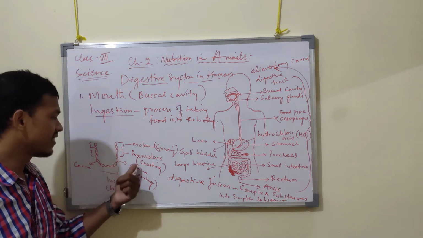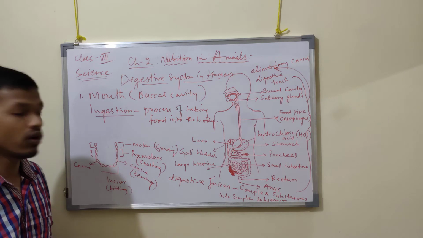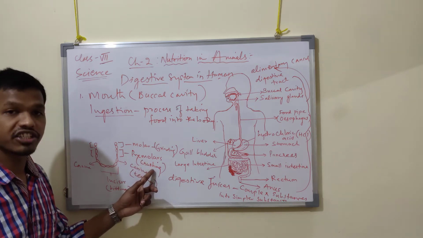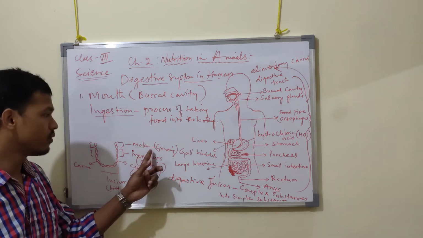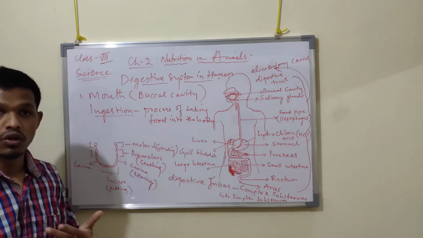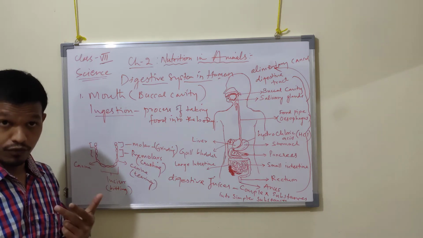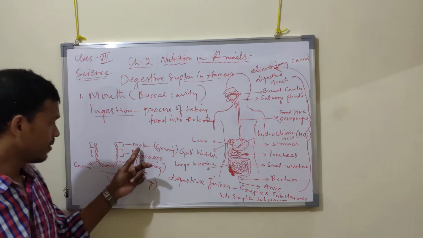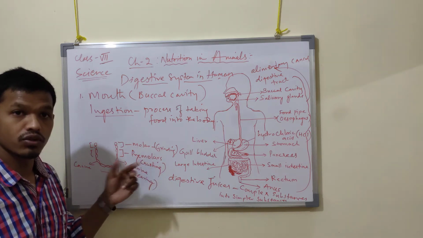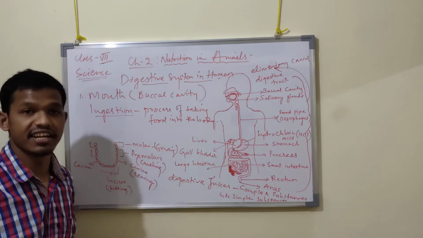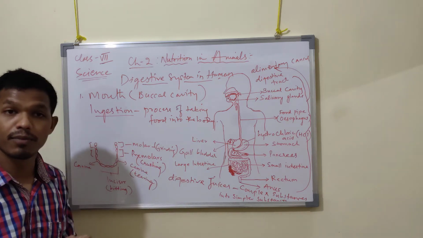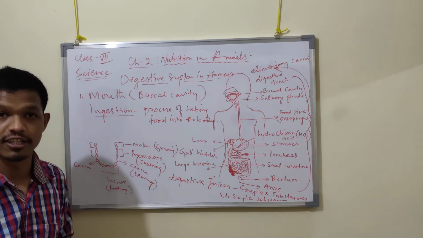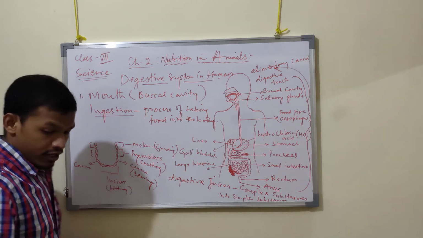Then next to the canines, there are premolars. What are they called? Premolars. They are used for crushing the food particles. And then after the premolars, the molars, which are the last 4 pairs. Molars are used for grinding. So these are the different teeth present in our mouth, which have different functions. Got it now?